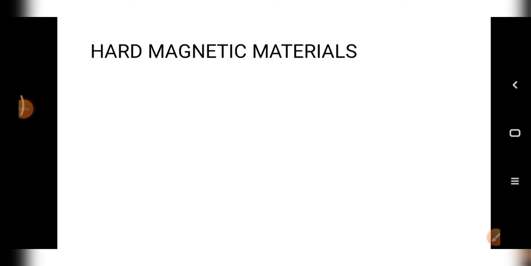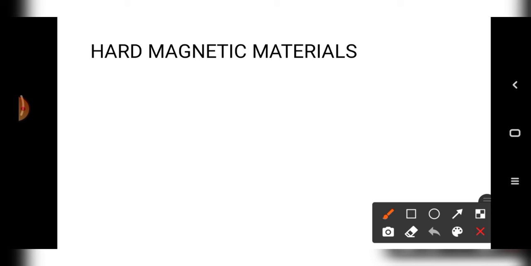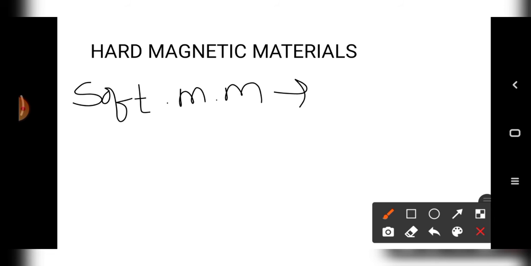Ferromagnetic material has two types. First one is the soft magnetic material and second one is the hard magnetic material. Now we will understand these two materials with the help of the differences between them. First difference, firstly we take soft magnetic material. In soft magnetic material, it is easy to develop magnetic property, and it is easy to remove the magnetic property.